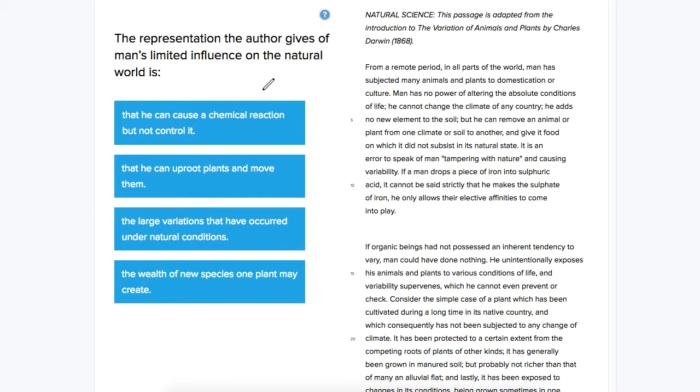Ben, and we're looking at an ACT reading question in the science section. The representation the author gives of man's limited influence on the natural world is... Okay, there's a couple interesting words here: representation, and this adjective limited before influence. So we're not just talking about man's influence, man's limited influence. These are a couple things to note in this question.